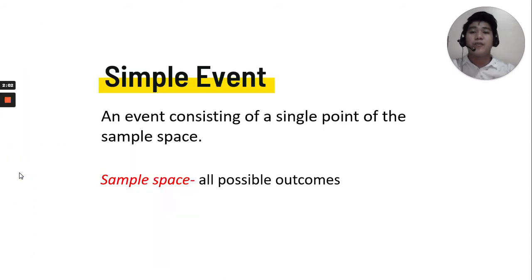Let's continue. So what is a simple event? A simple event is an event consisting of a single point of the sample space. And recall, sample space refers to all the possible outcomes. Later on we'll experience what these simple events and sample spaces, or possible outcomes, are.